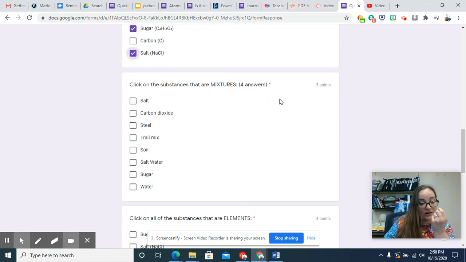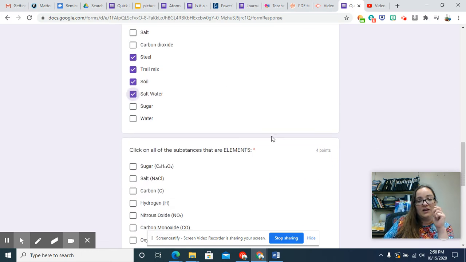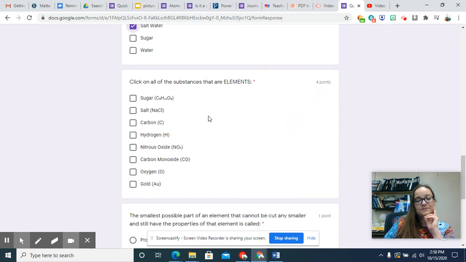The mixtures are going to be the 4 things we didn't click on before when we were clicking on compounds. Steel is a mixture, and trail mix, soil, and salt water are all mixtures. You can separate them back out. They do not combine chemically.